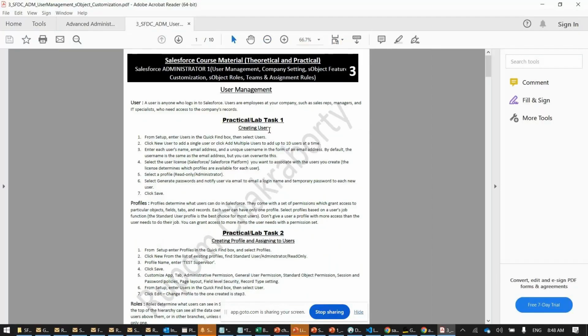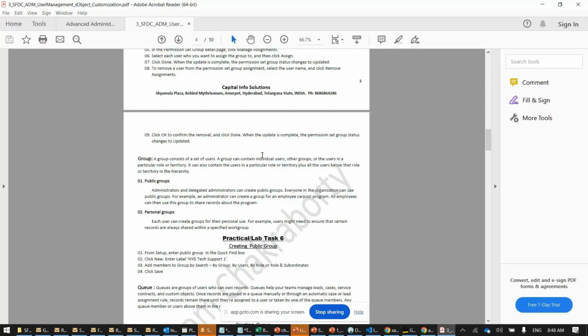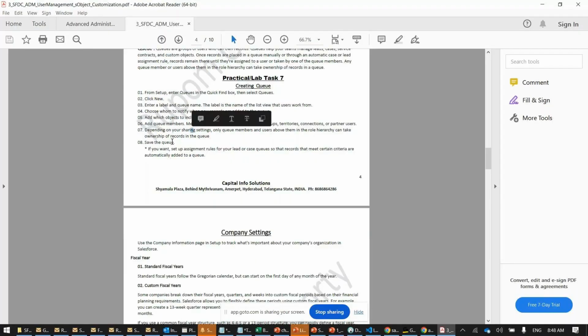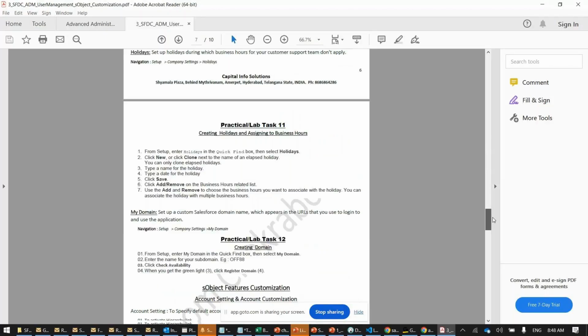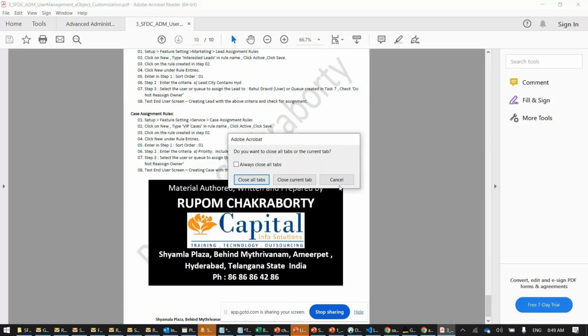These are your additional exercises other than homeworks. Lab exercise 3, step by step from setup, enter queues, then select queues, then click on new. Even people who don't know anything, it's given to you completely step by step. Like this, every document will be shared with you. 13, 14, 15, 16, 18 exercises. You'll start getting these documents very soon.